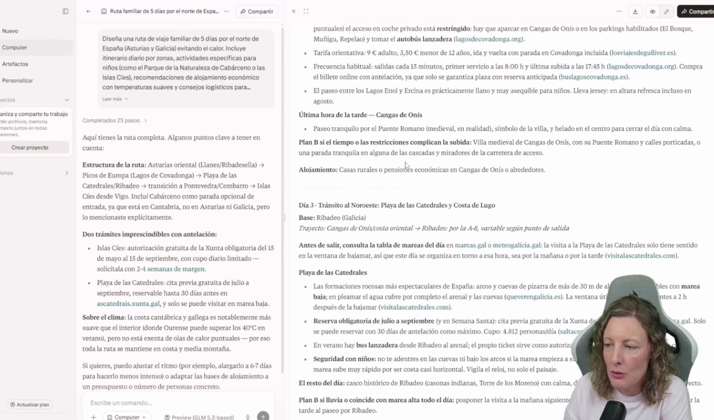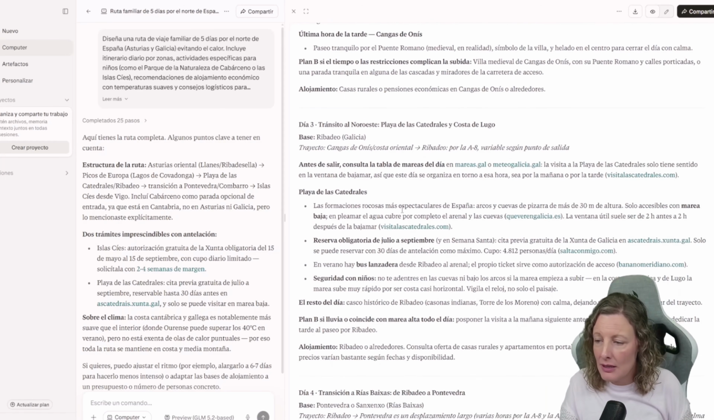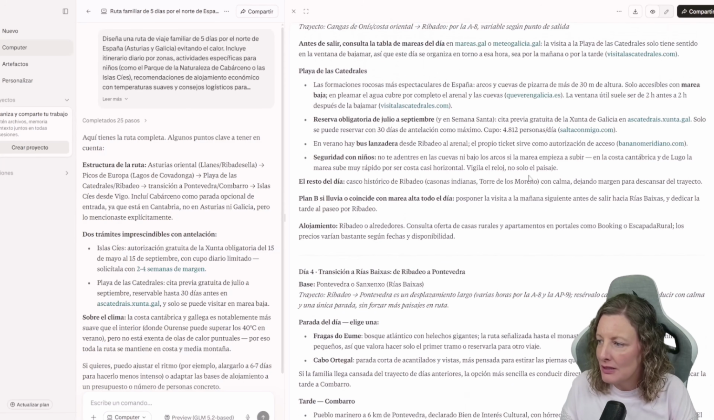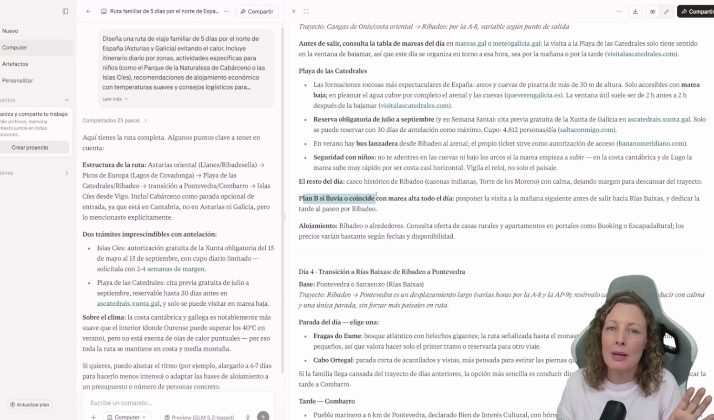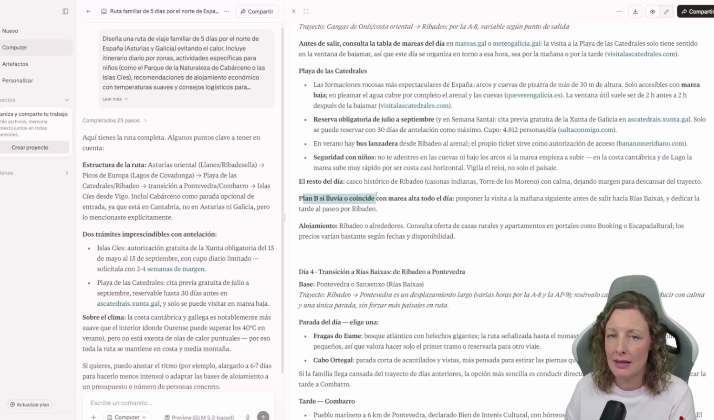Asturias, bam. So, the same thing we read before, very briefly here. It tells you in more detail. It even tells you about mandatory reservations, the shuttle bus, safety considerations for children, what you can do for the rest of the day, and a plan B in case it rains. That is, it has checked the weather and is telling us, hey, not only am I giving you a proposal, but in case of rain, I'll give you a plan B, and the accommodations, okay?